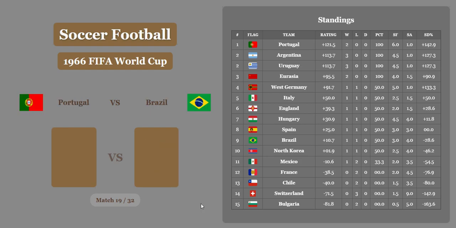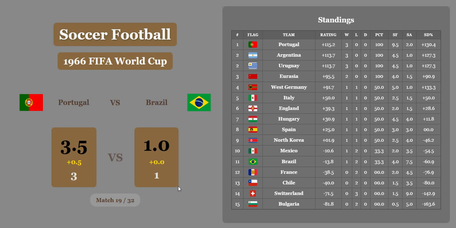Portugal versus Brazil now. Can Portugal do it? They can, with a huge victory. A 2-goal margin, unbelievable. They even get a half goal on the economic difference. And Portugal looking great. Their rating's going to come down a little bit, but that win's going to be important. First place Portugal so far.